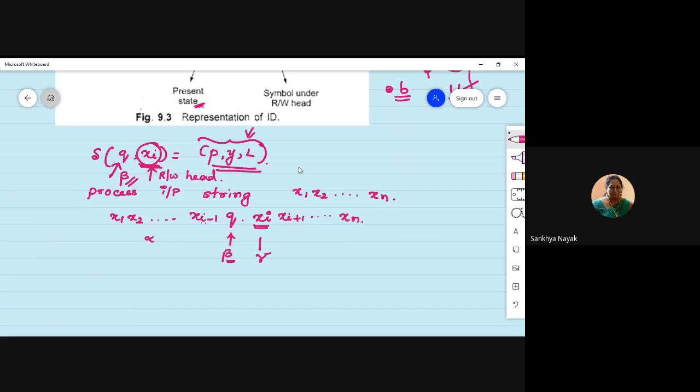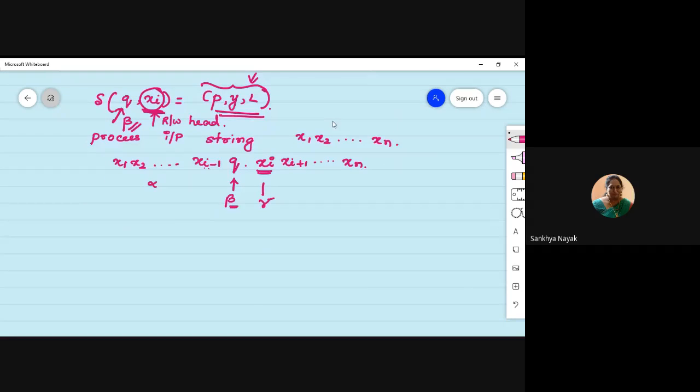So how will I show it? After processing xi, okay, the resulting ID is, obviously you will have from x1 to x2 etc. up to xi minus 2.